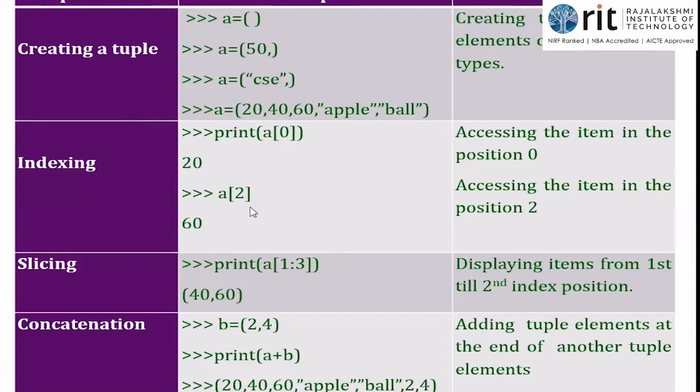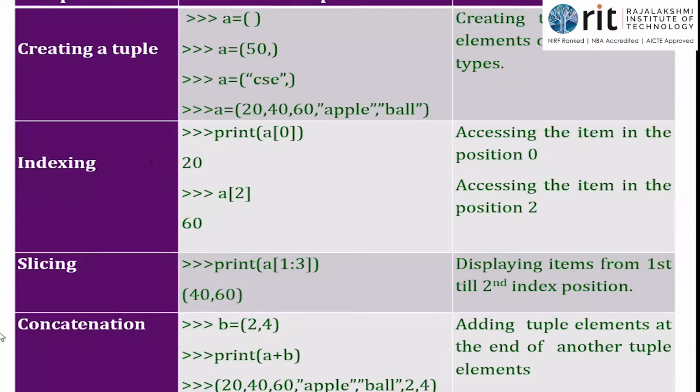So A of 2. If I give A of 2 without print, how is it that I'm getting the answer? Because I'm using this in shell mode. In shell mode, if you give the expression or variable or value, it will throw the answer directly. In script mode programs, you must give the print statement. A of 2. What is A of 2? Index 2 value, which means the third element. 0, 1, 2. 60 is the answer. Then this is all about indexing.